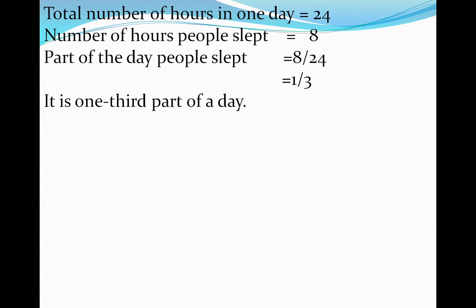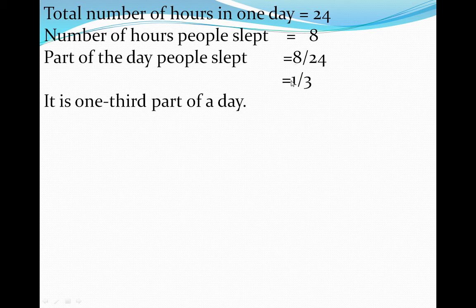Now look at here carefully. Total number of hours in one day is 24. Number of hours people sleep is 8. Part of the day people sleep: 8 upon 24, 8 ones are 8 and 8 threes are 24.